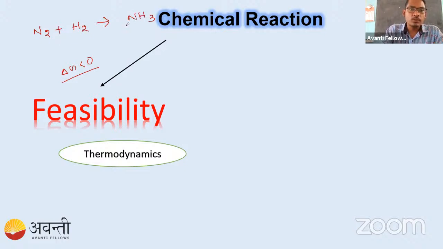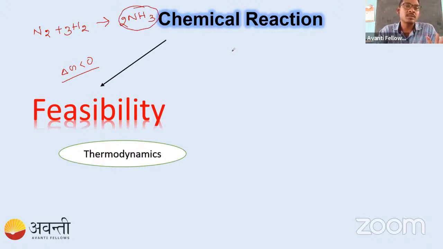So how to balance this one? 2 nitrogen, so put 2 here, 6 hydrogen, so put 3 here. From the data we check the delta G value, and we find that delta G value is negative. So we can say this reaction is feasible, it is possible. If this reaction is possible, can we tell what is the extent, what is the amount of this it can form?